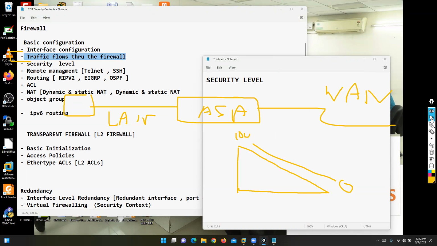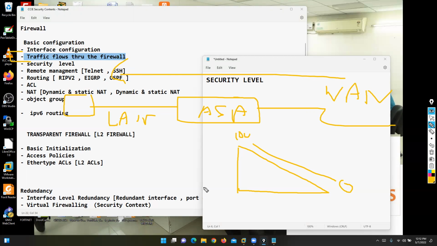In case you want to allow traffic from lower to higher, the default concept is that traffic is allowed from a higher security level to a lower security level. It's a default concept. But from lower to higher, everything is denied. In case you want to allow traffic from the WAN side to the LAN side, yes, you need to configure an ACL rule. In Cisco ASA, this is called ACL. In Palo Alto and Fortinet, this is called security policy, firewall policy.